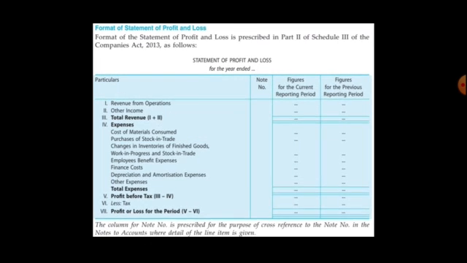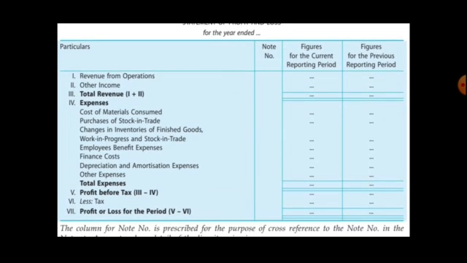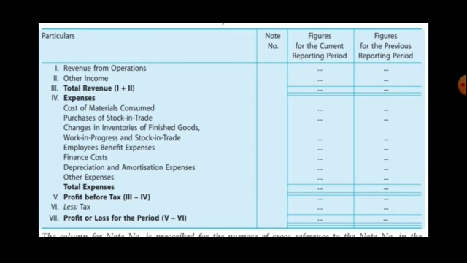Now, the statement of profit and loss: revenue from operations, other income. From that, all the expenses are to be deducted, direct and indirect. First of all, direct expenses: cost of materials, purchases of stock in trade, change in inventories, work in progress, employee benefit expenses, finance costs, depreciation and amortization, other expenses.